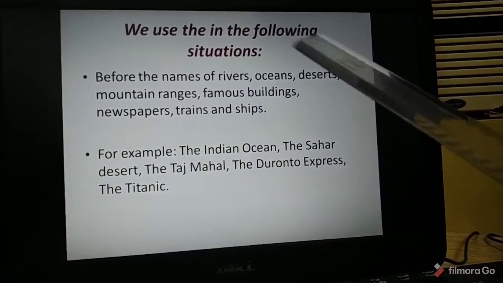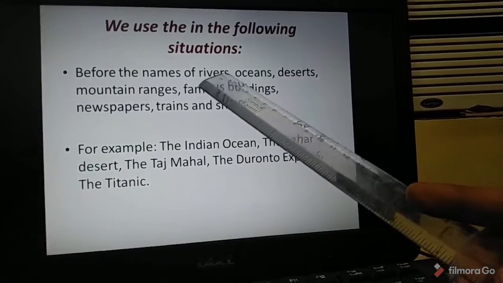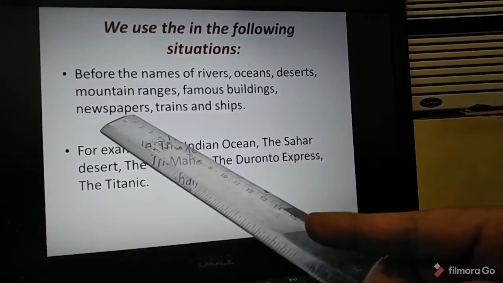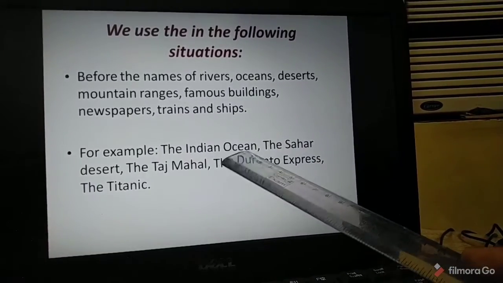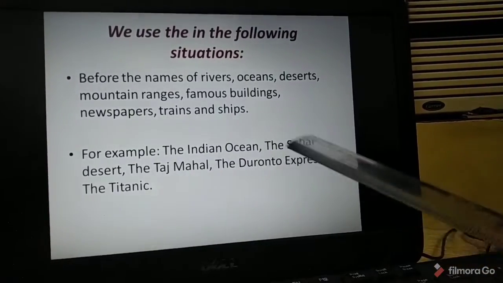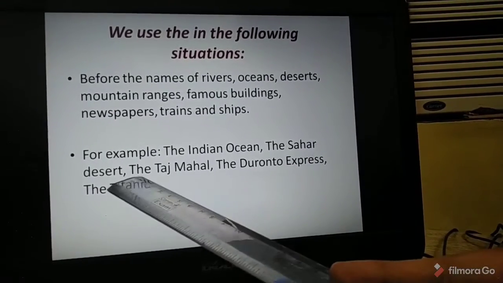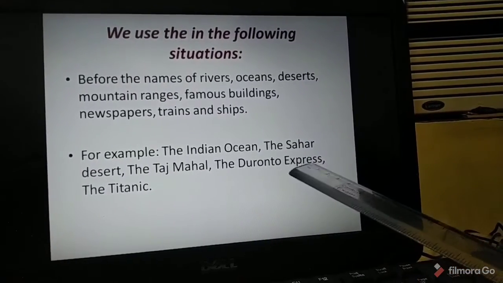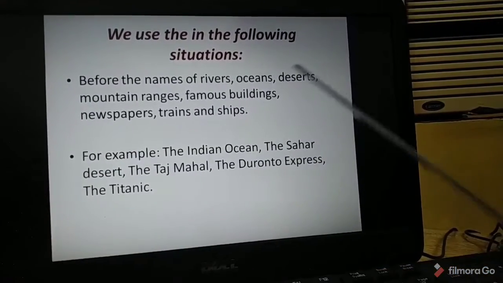Now in which other situations do we use the? We use the before the names of rivers, oceans, deserts, mountain ranges, famous buildings, newspapers, trains and ships. So let us see some examples. The Indian Ocean, name of an ocean. The Sahara Desert, name of a desert. Taj Mahal is a famous building, so the Taj Mahal. Duronto Express is name of a train, so the Duronto Express. Titanic, everybody knows, is name of a ship, so the Titanic.